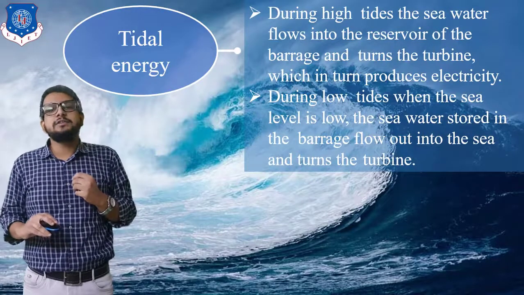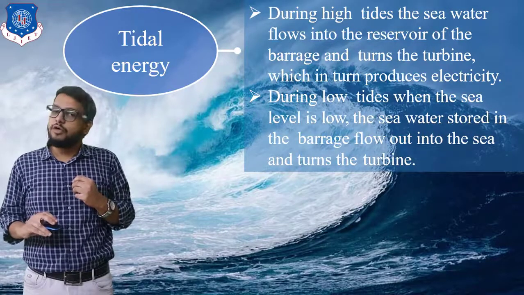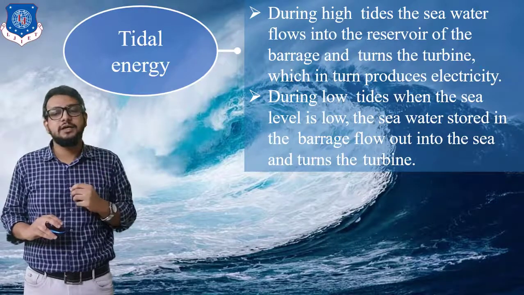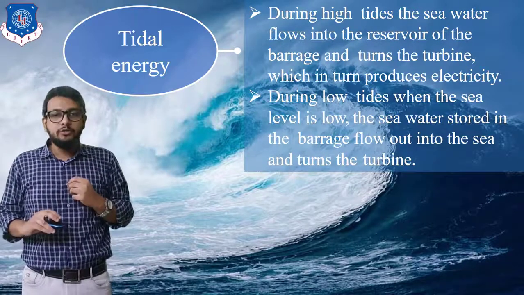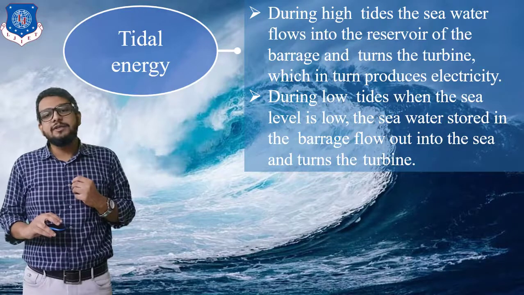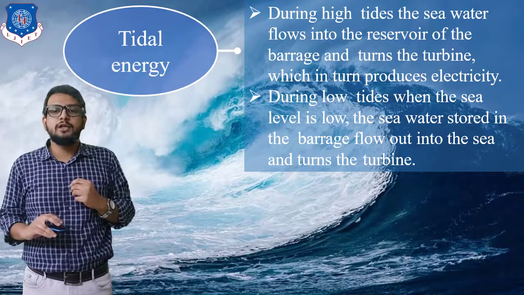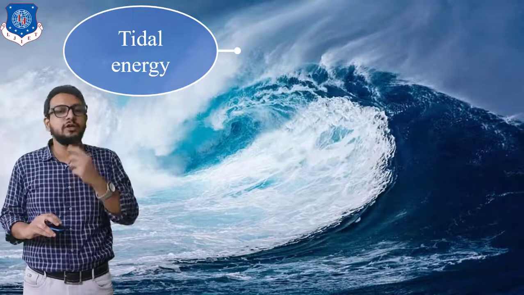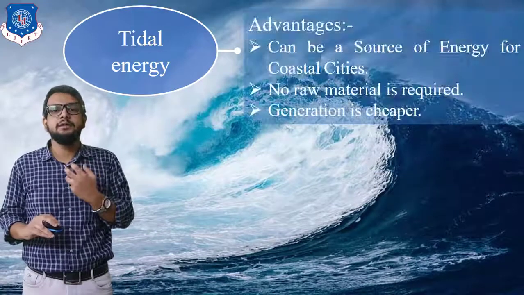During high tides, the sea water flows into the reservoir of a barrage, turns the turbine, which in turn produces electric current. During low tides, when the sea level is low, the sea water stored in the barrage flows out into the sea and turns the turbine. So this is called an ebbing cycle, single ebbing cycle.